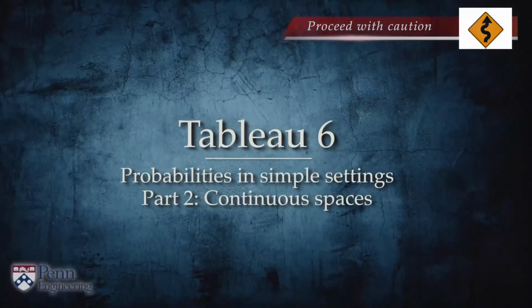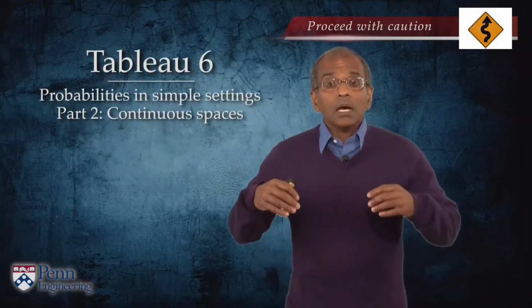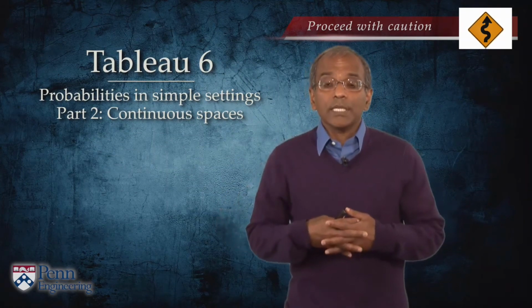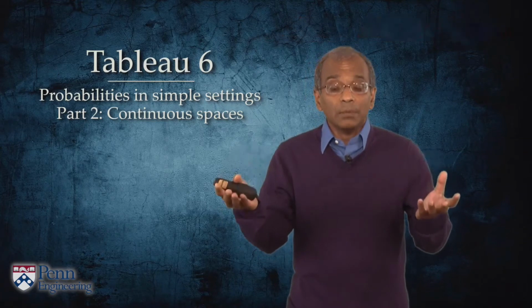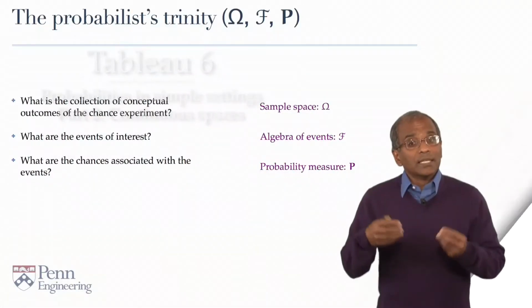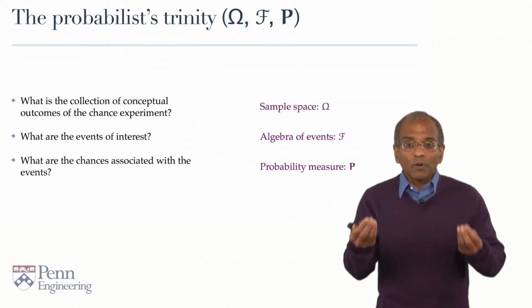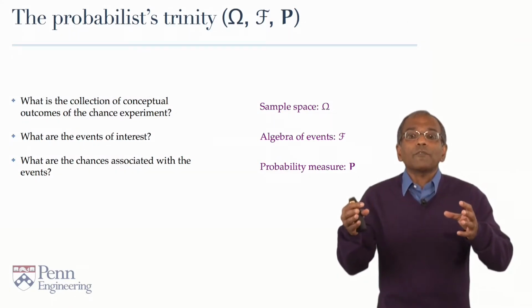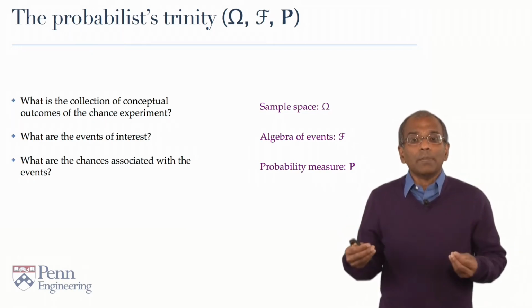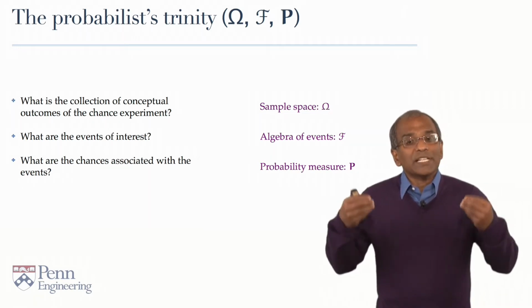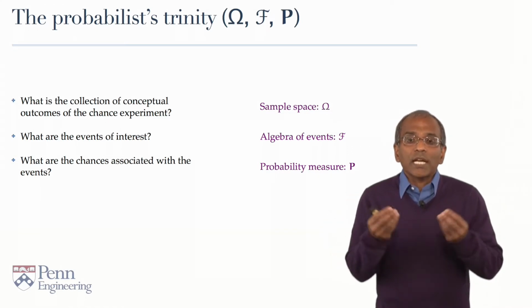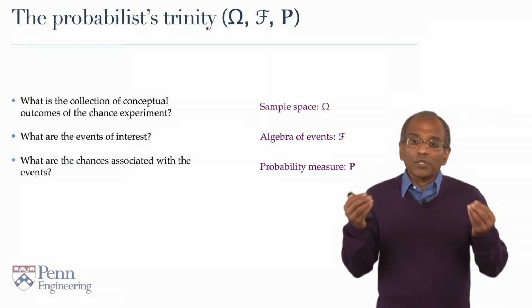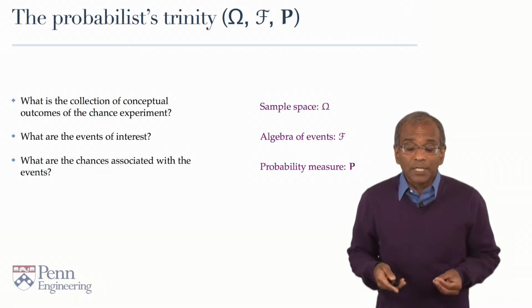Tableau 6, Probabilities in Simple Settings, Part 2, Continuous Spaces. In our development of axiomatic probability, we had identified three fundamental elements which are part of the subject: the sample space, the algebra of events, and the probability measure. And the crux of the development depends upon our ability to form a probability measure, a set function, which satisfies the fundamental axioms of positivity, normalization, and additivity.